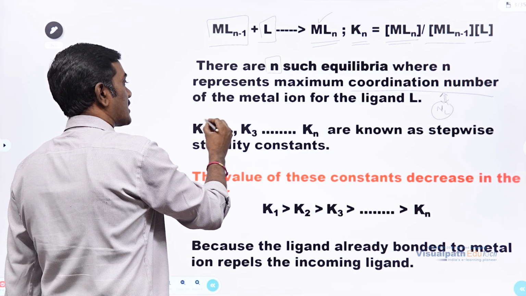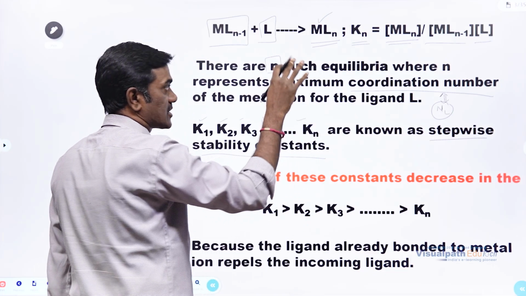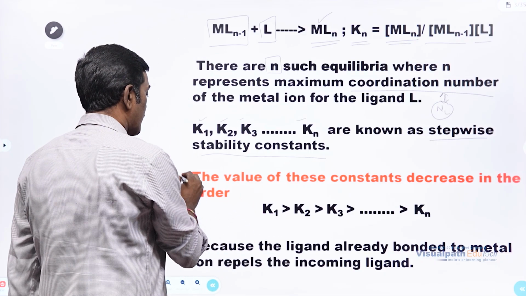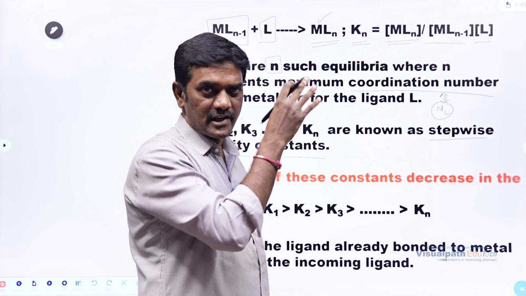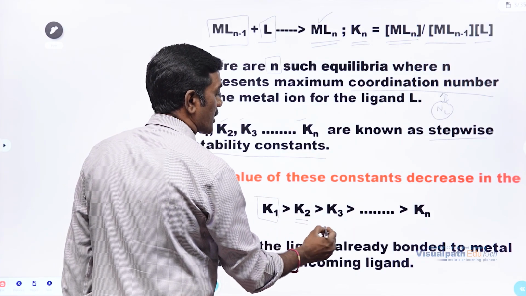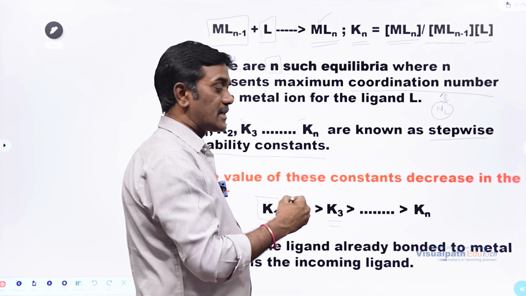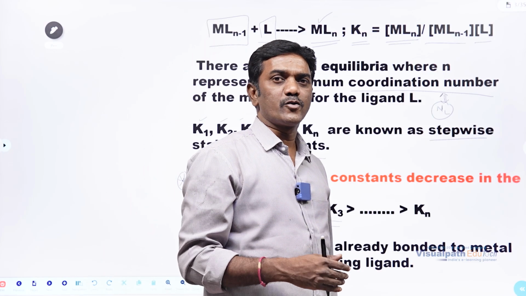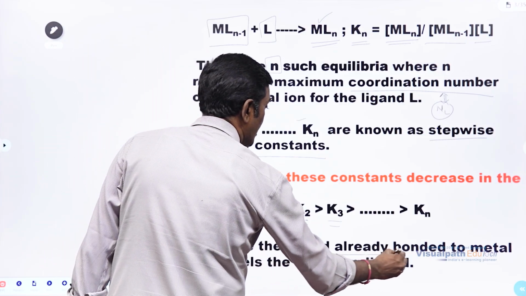And now here K1, K2, K3 all are stepwise stability constants for this particular complex formation. A very important point is, what is the relation between the stepwise constants? If you are comparing, K1 will always be greater than or equal to K2, K2 greater than or equal to K3, and so on till Kn. What is the reason behind this? Why is K1 more compared to K2? Obviously, the reason is very easy to understand, because the ligand is already bonded to a metal.